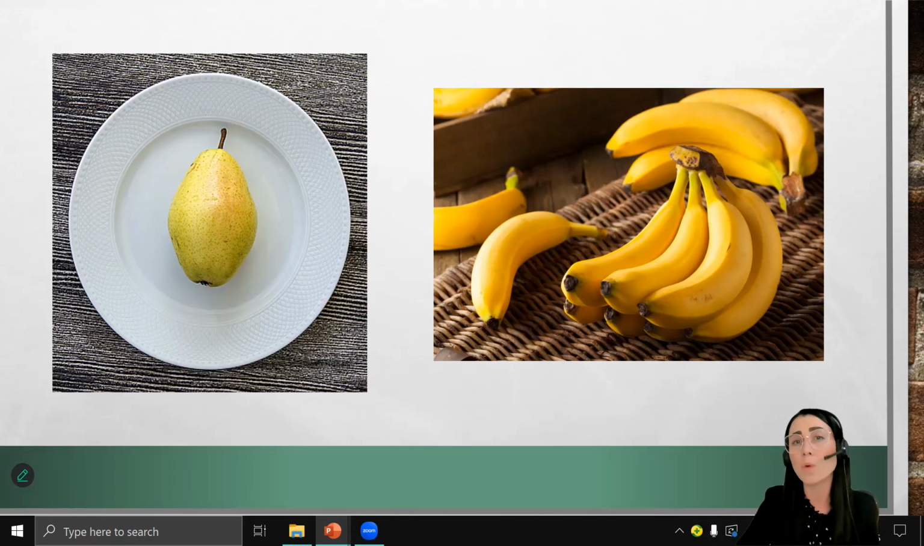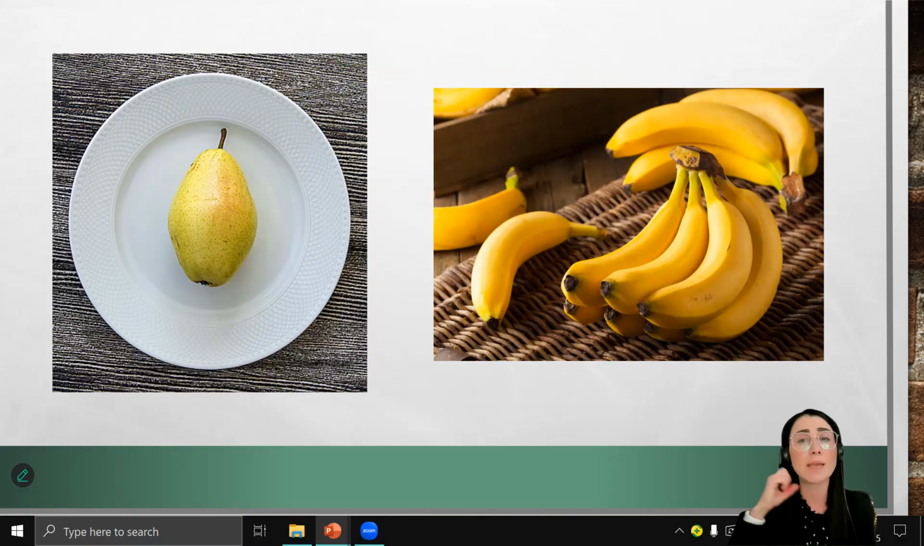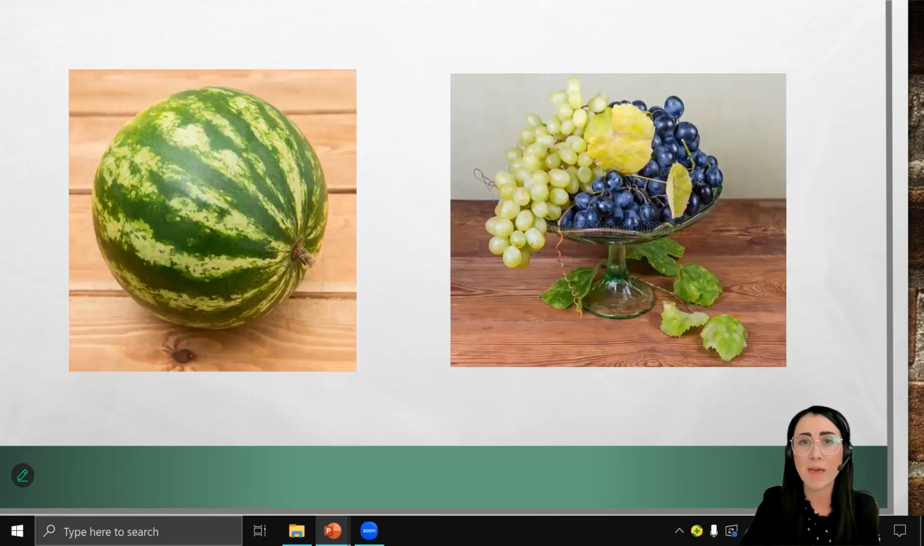If you have more than one object, you can use many or some or a certain amount. For example, there are 12 bananas on the table, or there are many bananas on the table. If you don't want to count them, you can just say there are some bananas on the table. Are you ready for the next one? Think about it, then check your answers.